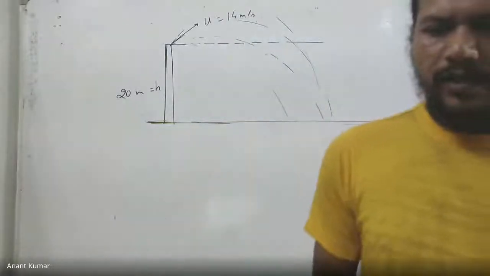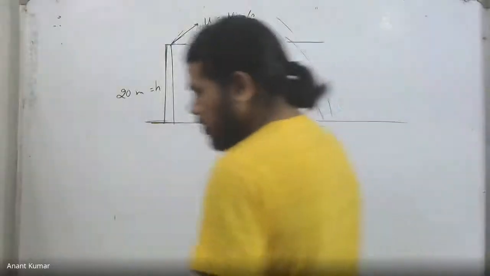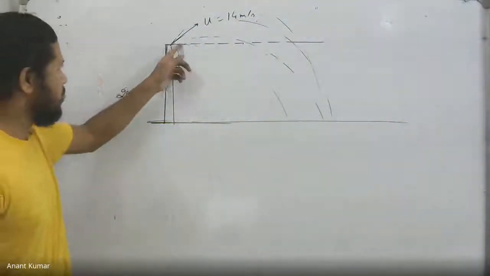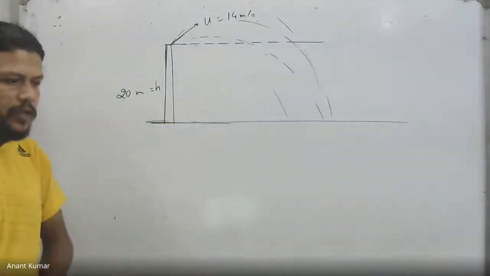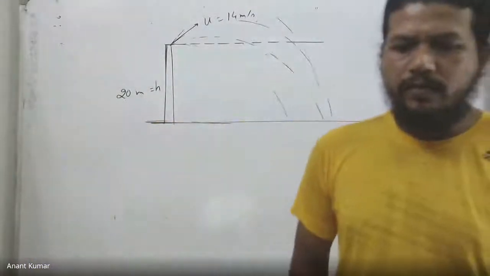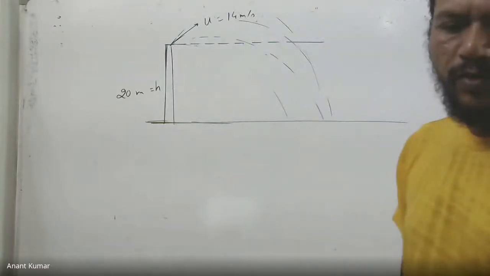0 degree, along the x-axis. If you throw it horizontally, that is again not the correct answer. If you throw it horizontally, it just goes straight like this. I do not know exactly how far it goes. We can calculate it, but it's not going to be the maximum. That won't be true.